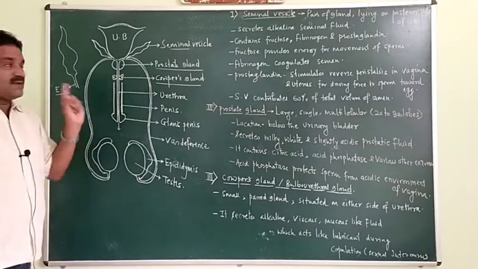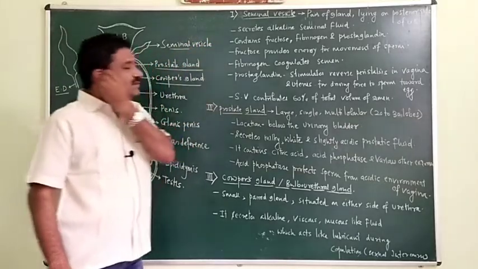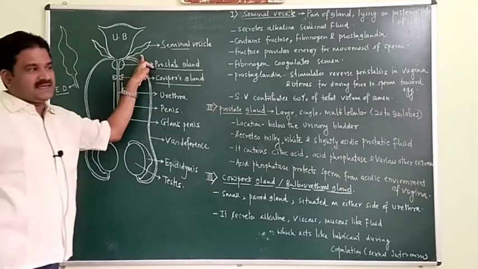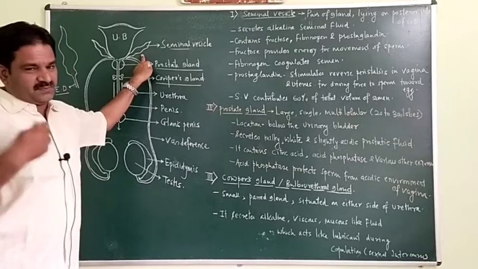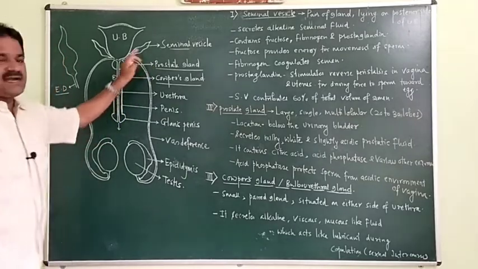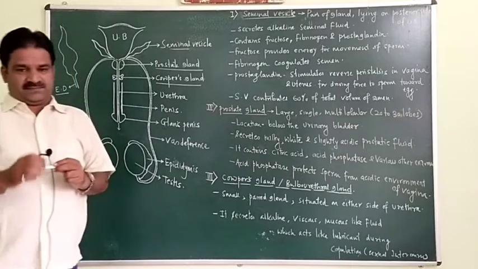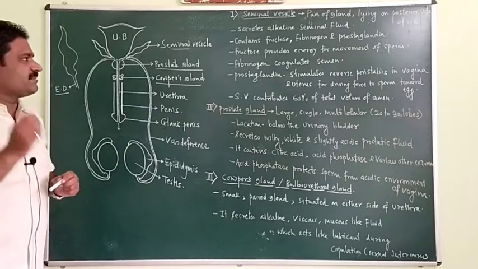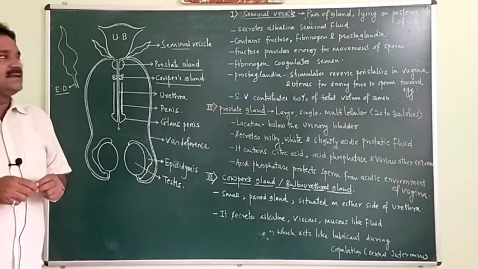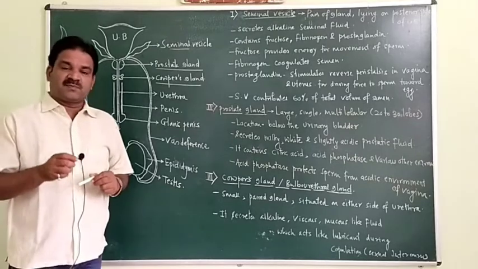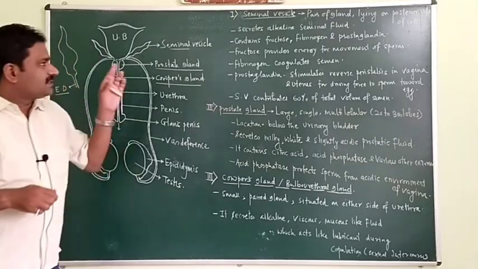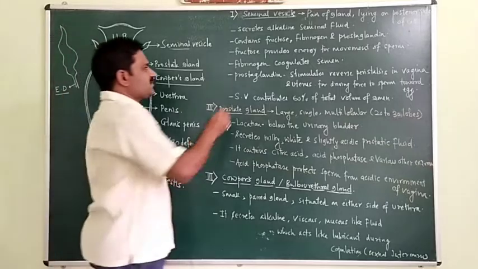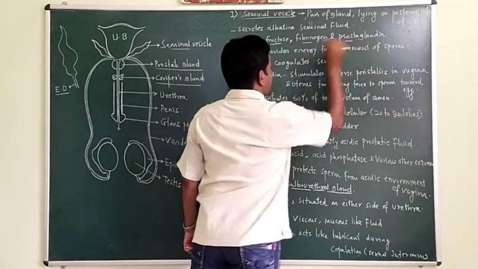Now of these three glands, the first one we will see is the seminal vesicle. This seminal vesicle is a paired gland lying on the posterior side of the urinary bladder, and this gland secretes an alkaline seminal fluid. Secretion of the seminal vesicle is called seminal fluid, and this seminal fluid is alkaline. That's why sperm easily survive inside the semen. This seminal fluid contains three contents: fructose, fibrinogen and prostaglandin.